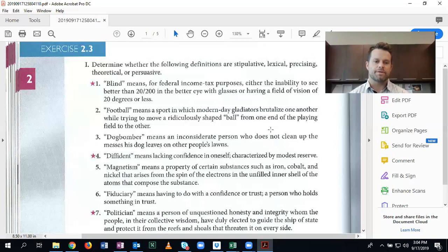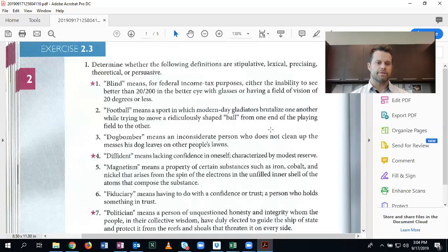Magnetism means a property of certain substances such as iron, cobalt, and nickel that arises from the spin of the electrons in the unfilled inner shell of the atoms that compose the substance. That's interesting. They're probably spinning the opposite way. Okay. All right, let's see. Okay, so what type of definition is this? This is a theoretical definition.